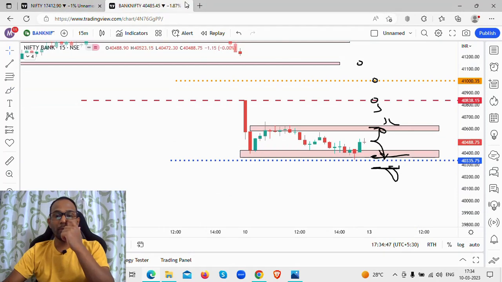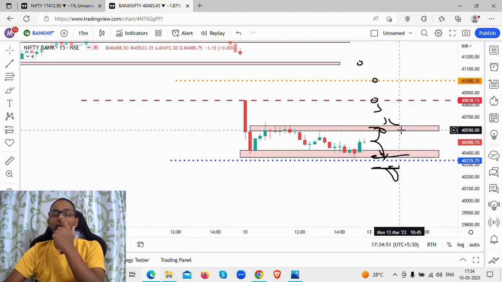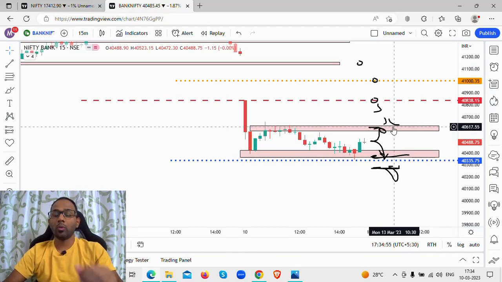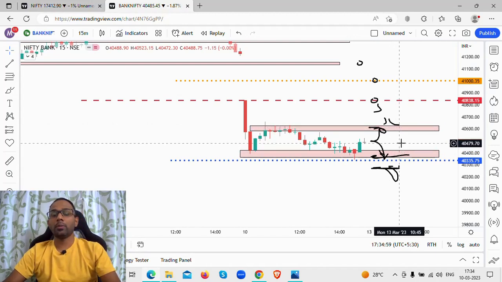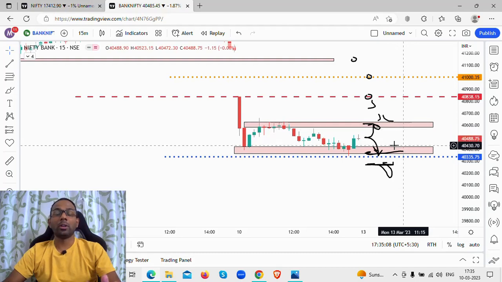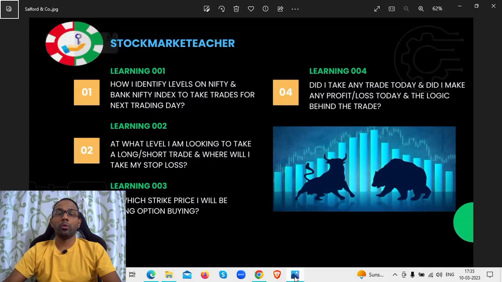Say for example on Bank Nifty, if there is a gap up opening to the 40,600 level and there is a selling opportunity, a shorting opportunity here, which strike price am I looking at? I'm looking at 40,500 PE, a put option, slightly out of the money, since it being a Monday, the theta decay does not happen faster. So I will go for a slightly out of the money option. So that's the option buying that I'm going to look for.